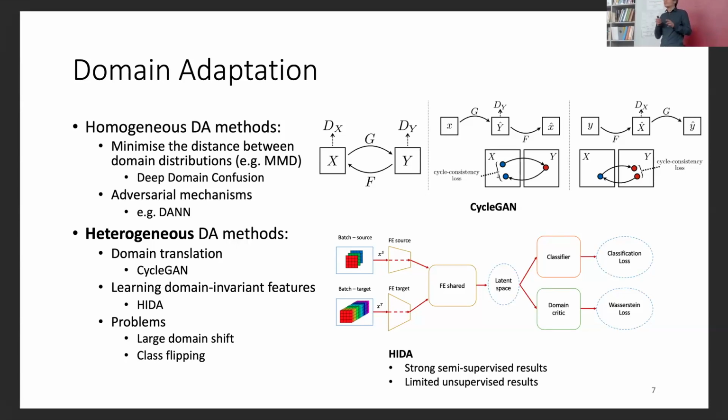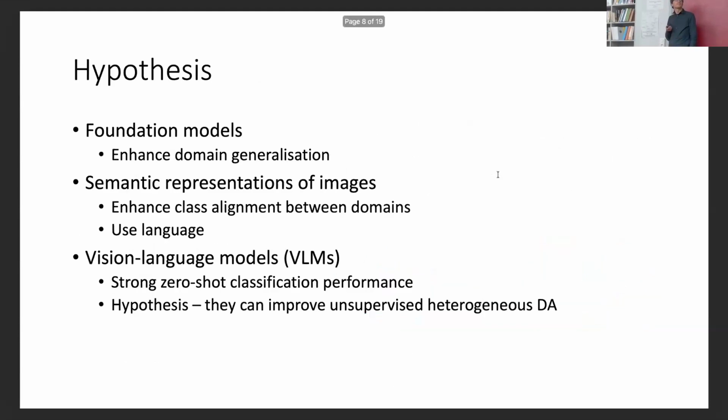Simply because when we use different types of images, the domain shift is large, and even if we manage to overlap the domains, we can have class flipping. So this problem remains. So we started with the hypothesis that if we use foundation models that are trained on a vast amount of data and different types of data, we can achieve a better domain generalization.